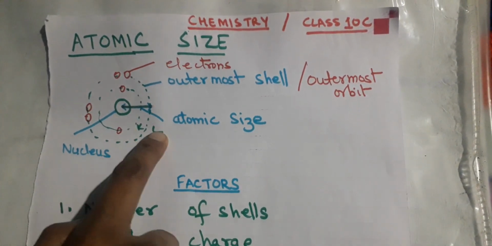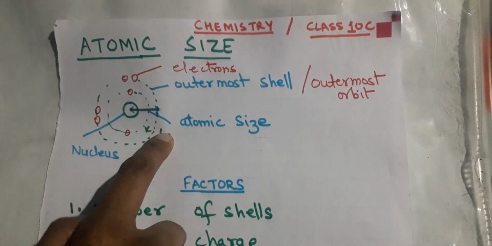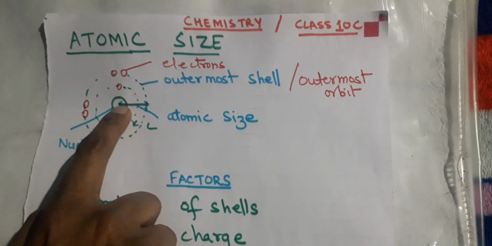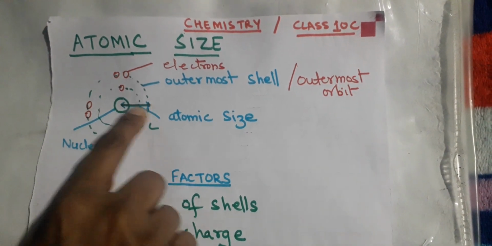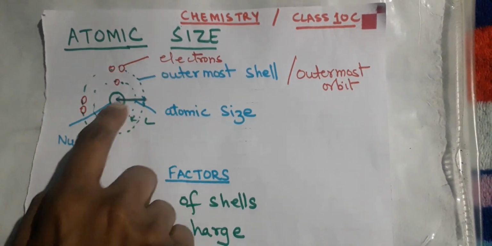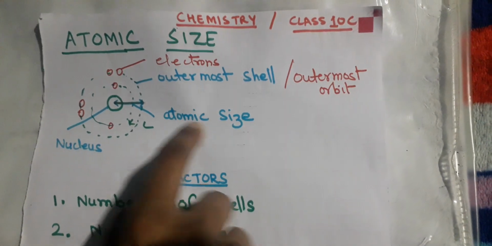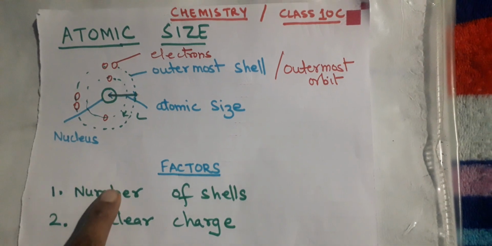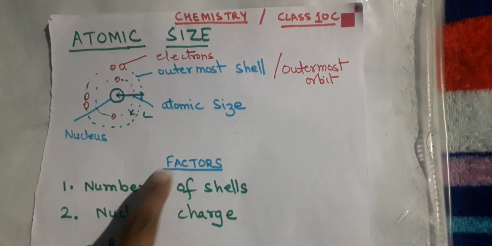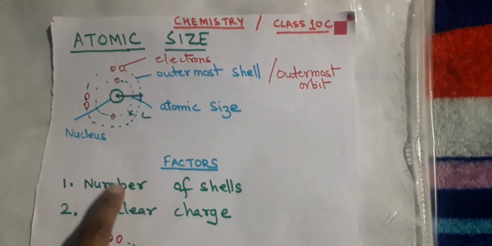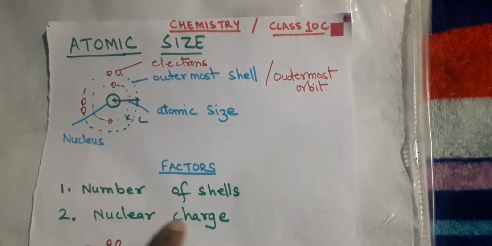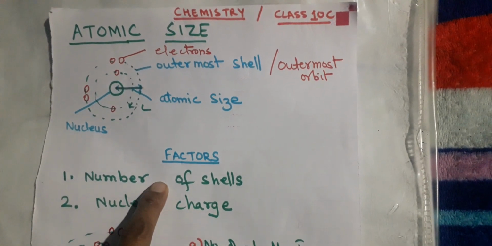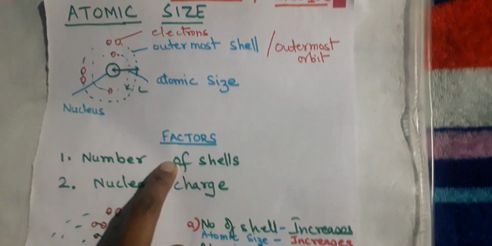You know how to write the numbering for the shells, K, L or 1, 2, 3, whatever you want to use. And every time you have to remember this distance to calculate your atomic size. Now this atomic size depends on 2 factors, and with these factors only you can explain the atomic size of any of the elements. The first factor is the number of shells, and the other is nuclear charge. We'll discuss them one by one, and let's focus on the first factor, that is the number of shells.